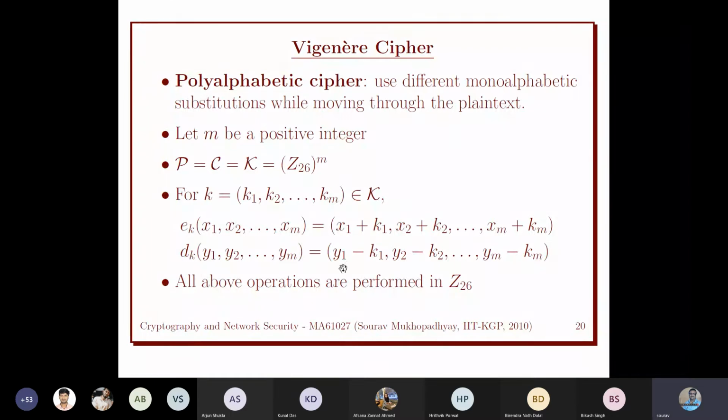Decryption is just the reverse of the encryption. Here we have added, so we need to subtract. For decryption we have y1, which is x1 plus k1 mod 26, and y2 is x2 plus k2 mod 26.